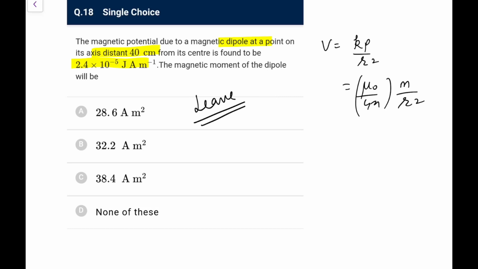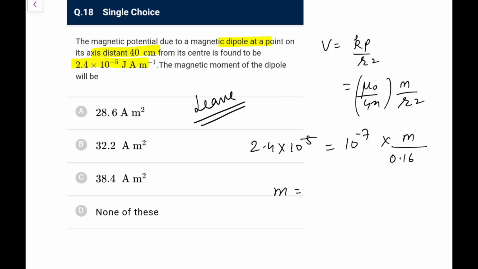You can try from that if you wish. So if you wish, I am solving now. 10 to the power minus 7 m upon r square would be 0.4 whole square, that would be 0.16, and v is 2.4 into 10 to the power minus 5. So I have just taken that analogy.